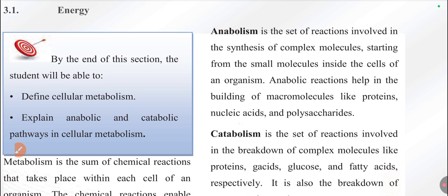Anabolism is what? Synthesis of complex molecules. This means synthesis of what? Complex molecules. For example, if you take protein, there is a small amount of amino acid. Those amino acids are attached to another amino acid, attached to another amino acid, through what? Through peptide bonds. When these amino acids go so far, then they form what? Polypeptide. These polypeptides fold into three dimensions, then they form what? Protein.